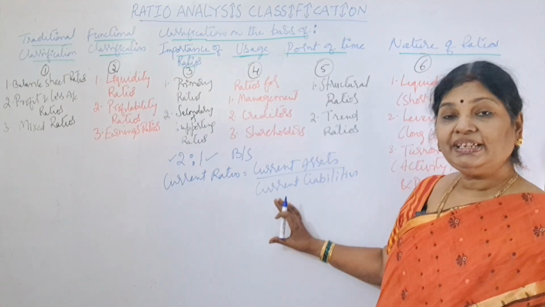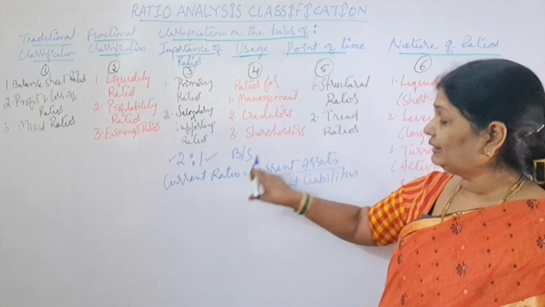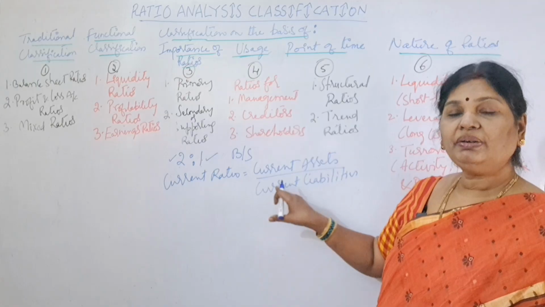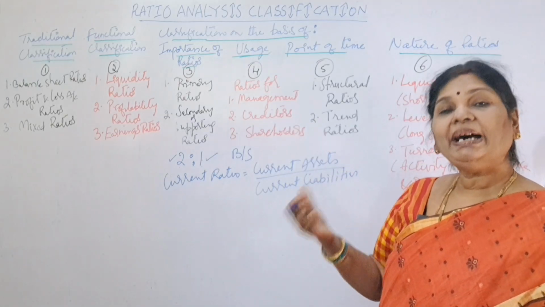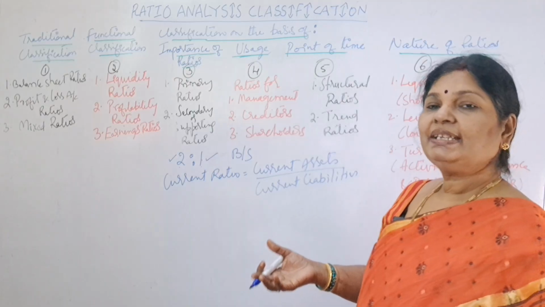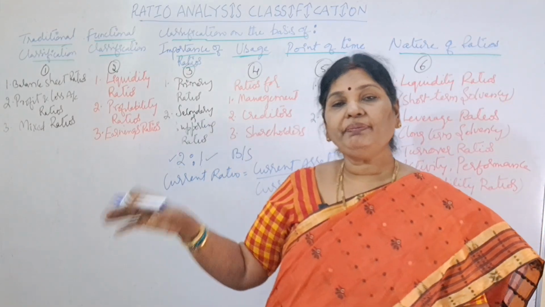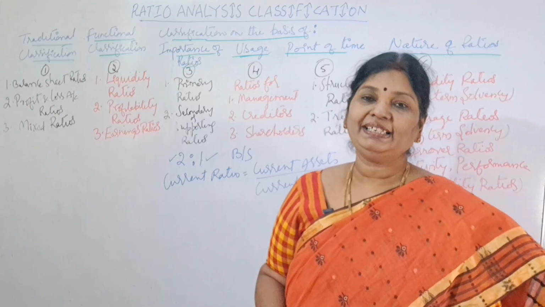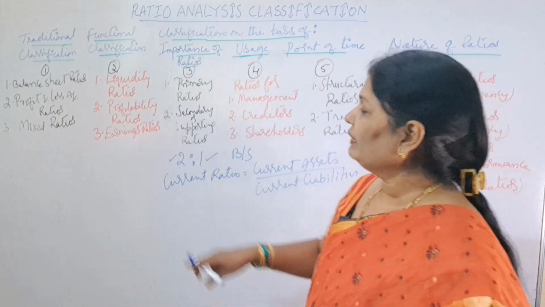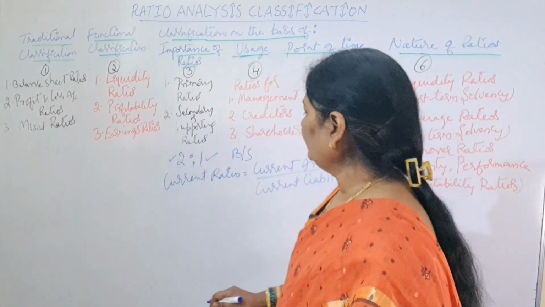So if the numerator and denominator belong to the balance sheet only, then these ratios are called what? Balance sheet ratios. When we are picking up the data from the balance sheet and preparing ratios, those ratios are called balance sheet ratios.